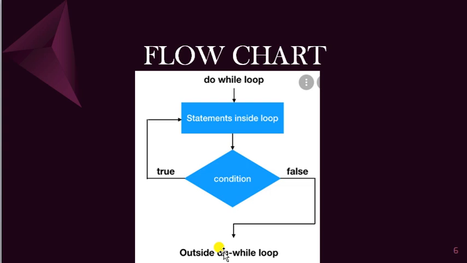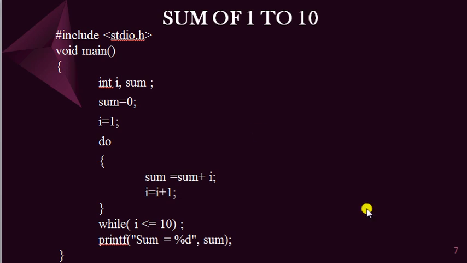So now we can look at the examples for this do while statement. As we saw in the case of while statement, we have seen this example. So how can we do this example with do while statement? We have to print the sum of 1 to 10. So we declare int i, sum, then we initialize sum equal to 0, then i equal to 1.